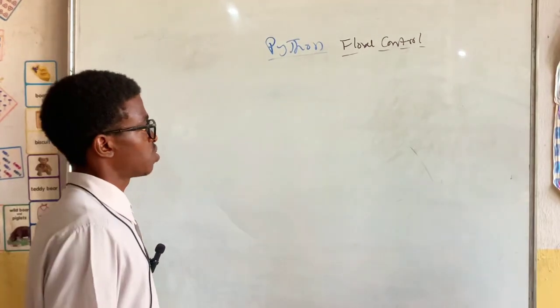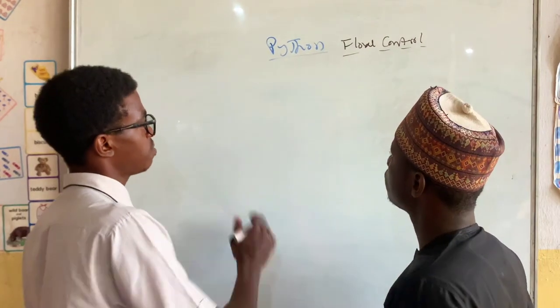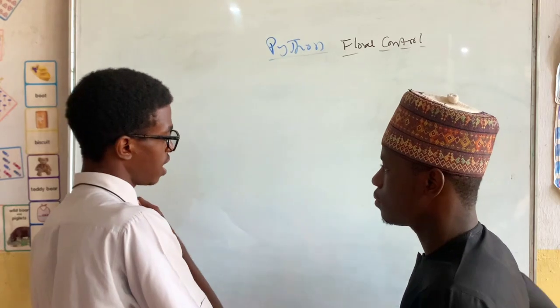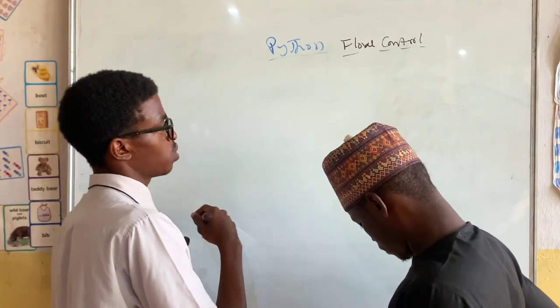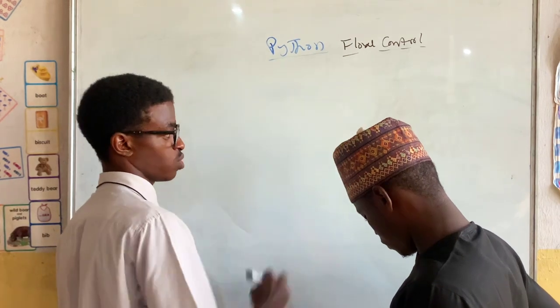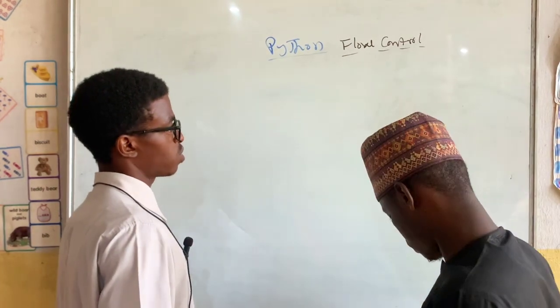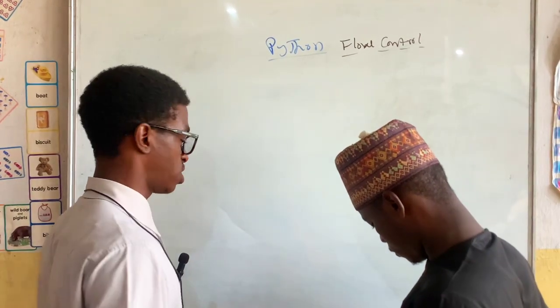Okay. So now we're going to continue from where we stopped our last class. We stopped at Python operators. So now we're going to continue where we jump into flow control. So before we dive into flow control, let me explain what flow control is.